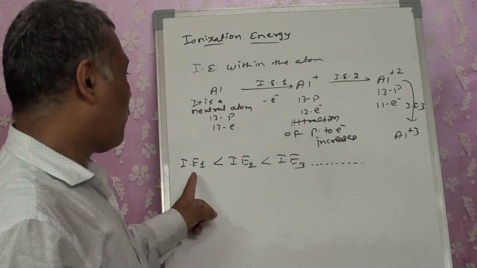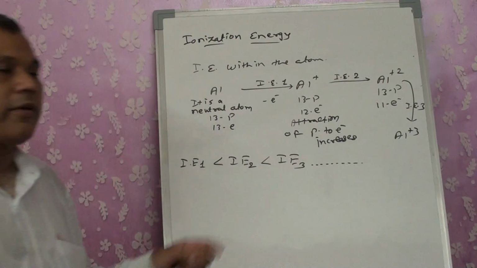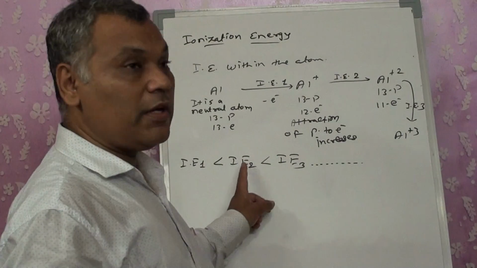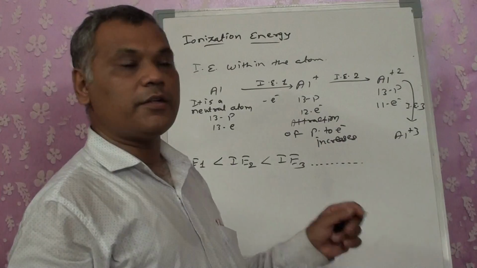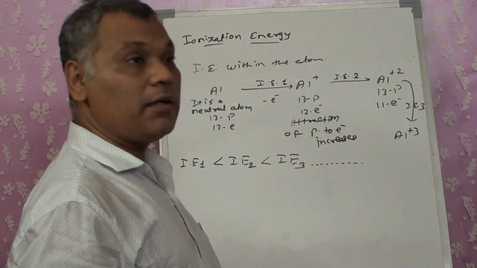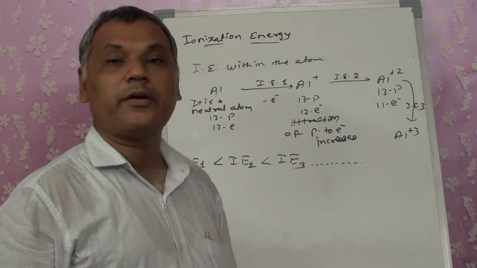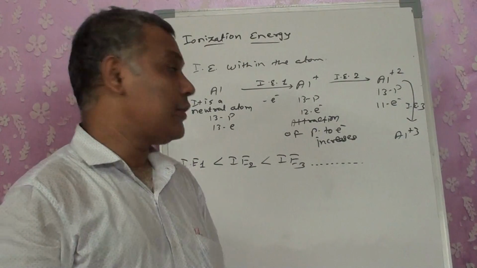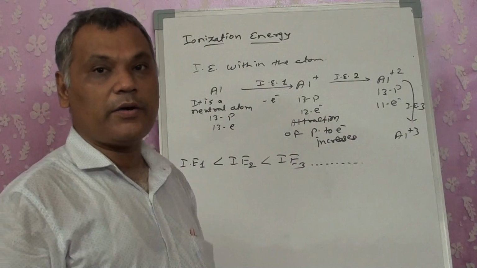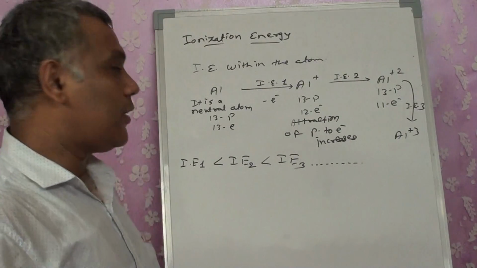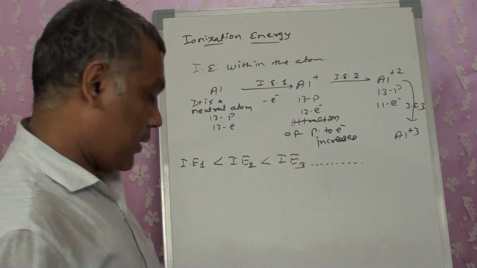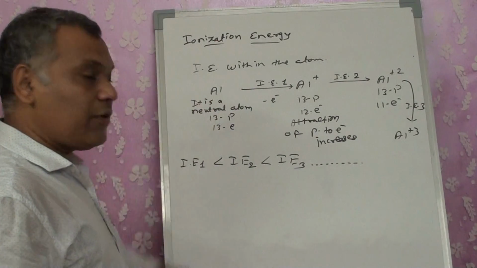So from this we can say that the ionization energy of the first electron will be less than the second, which will be less than the third, and as more electrons are removed, more and more energy will be required. So ionization energy will keep on increasing if we are removing electrons from the same orbit. Now this is one of the examples.